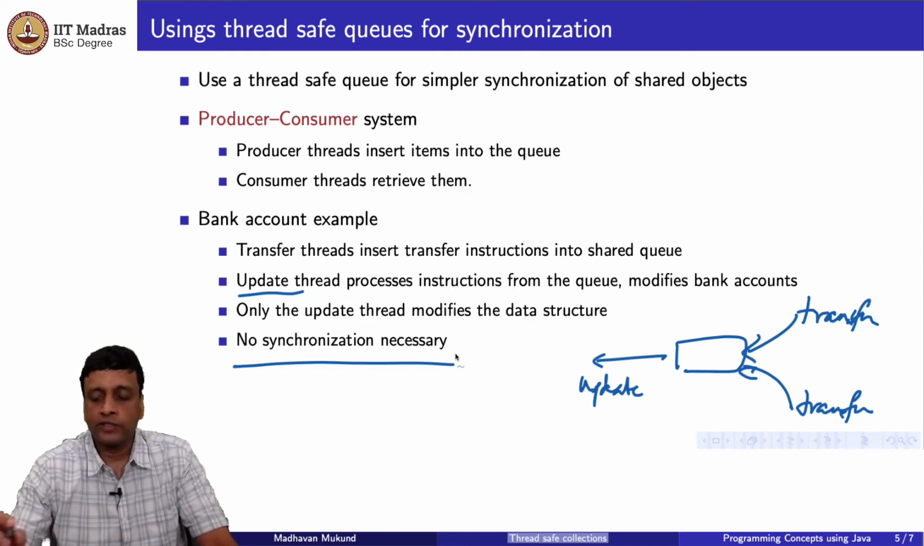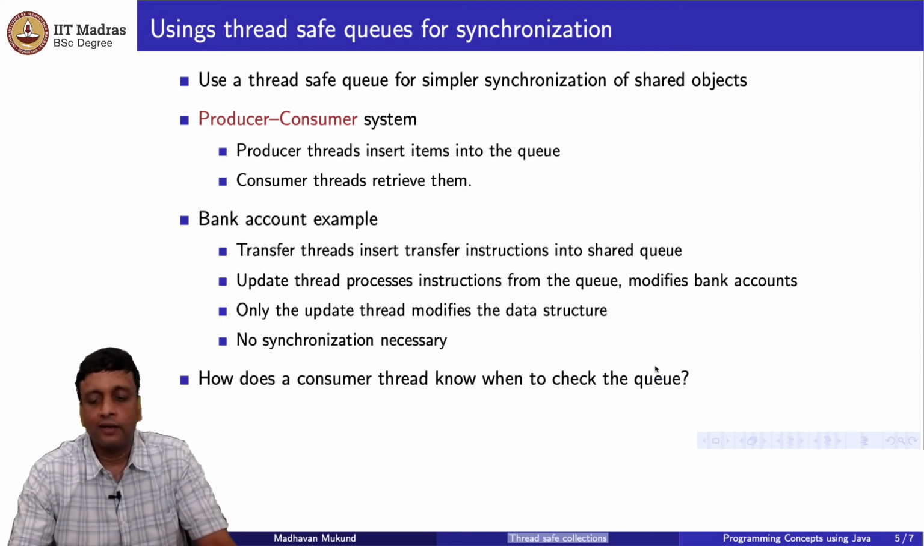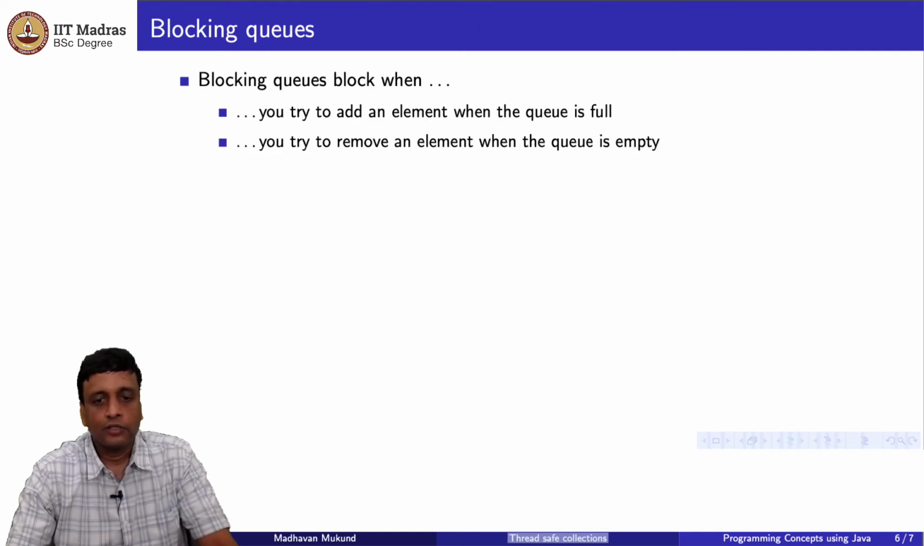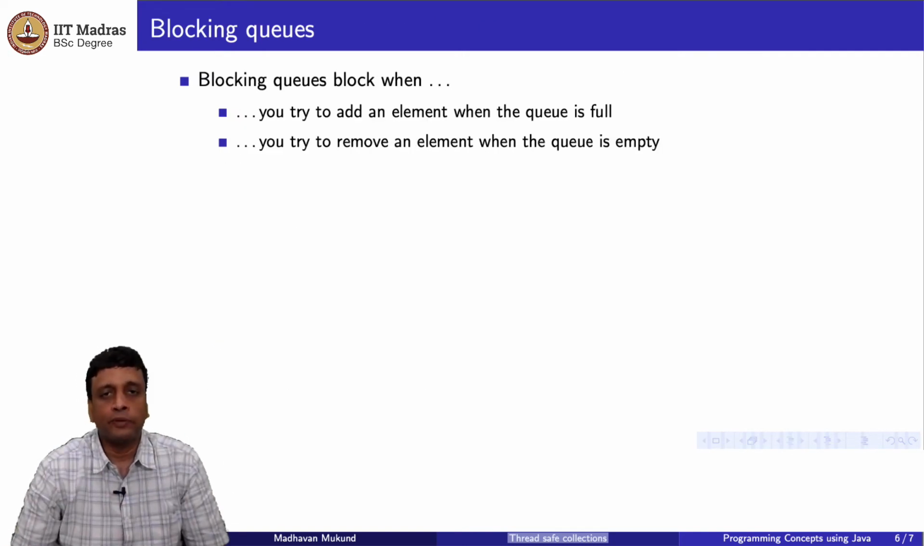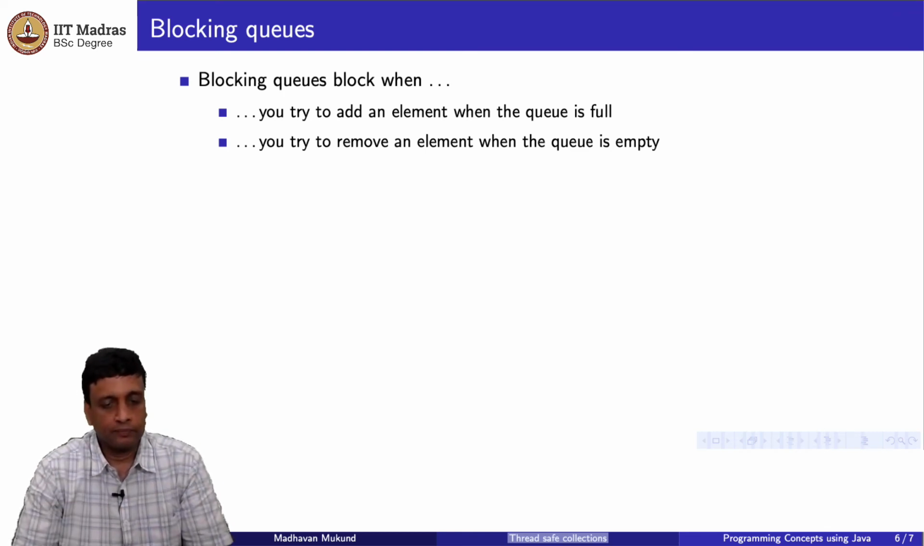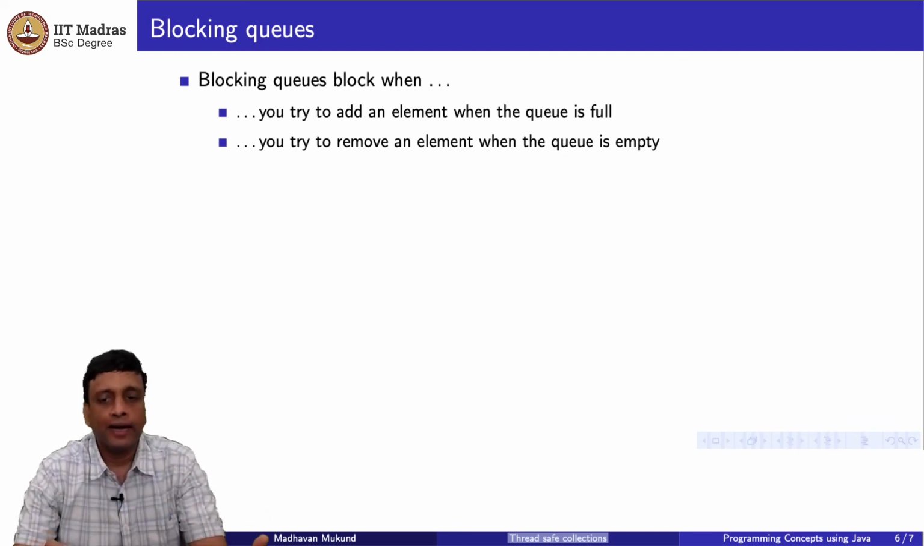Now there is a small question here, which is how does this update thread, the consumer in general, know that there is an update to be processed, right? How does it actually know that there are things to be done? So it turns out that that's why we said that Java has what is called a blocking queue. A blocking queue allows you to wait for that thing to happen. So a blocking queue blocks when you try to add an element and the queue is full.